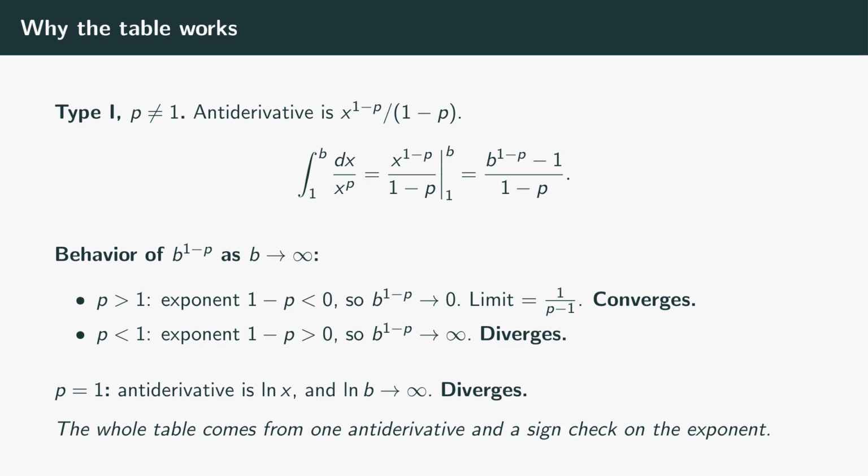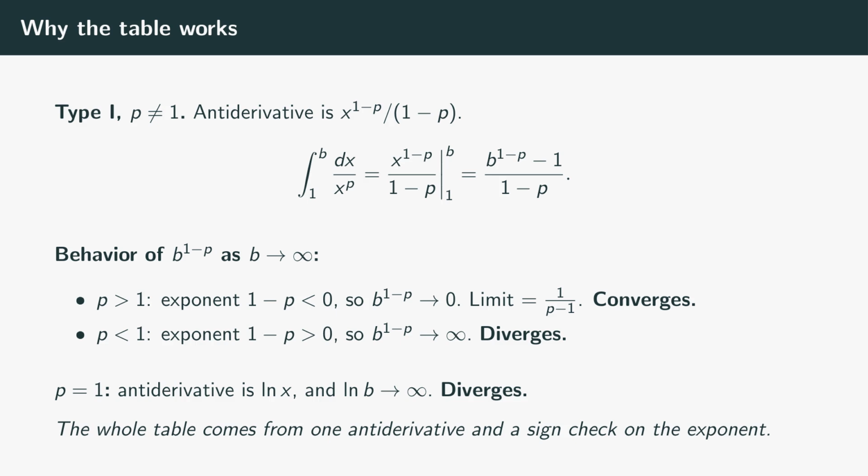Evaluated from 1 to b, we get the quantity b to the 1 minus p minus 1 over the quantity 1 minus p. The whole convergence question reduces to: what does b to the 1 minus p do as b approaches infinity? If the exponent 1 minus p is negative, meaning p greater than 1, then b to the 1 minus p is 1 over b to a positive power, which goes to 0. The limit becomes negative 1 over the quantity 1 minus p, which equals 1 over the quantity p minus 1.